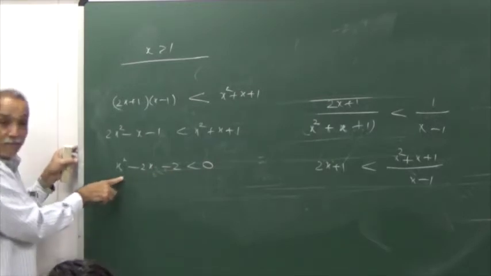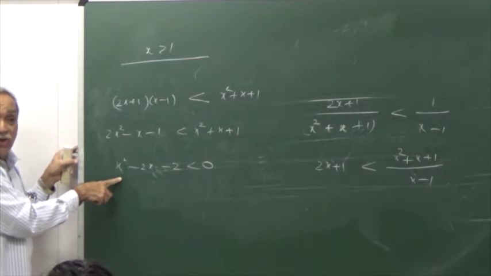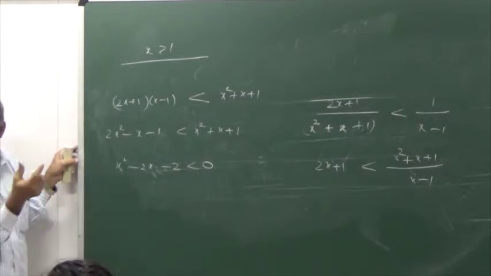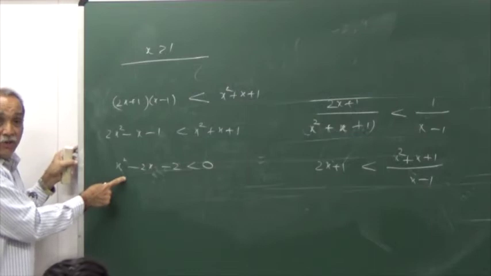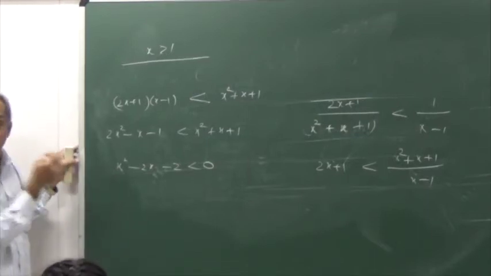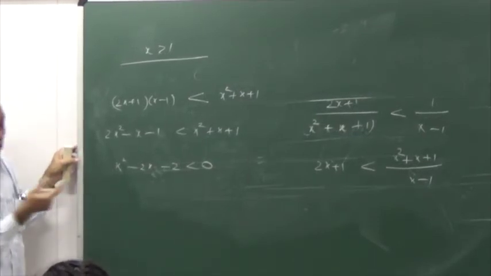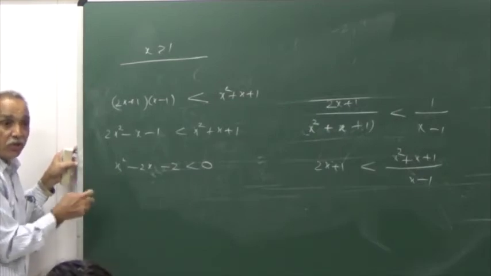Find the roots of this, the equation obtained by equating this quadratic to 0. You will get two roots. You want the expression to be negative, x square coefficient is positive, x must lie between the roots. What are the roots of this? Let me finish the job.